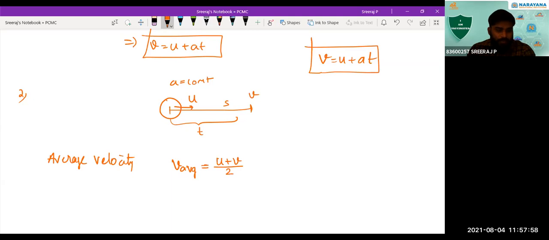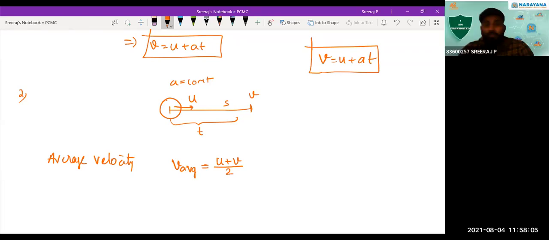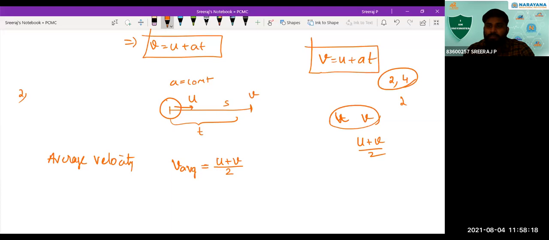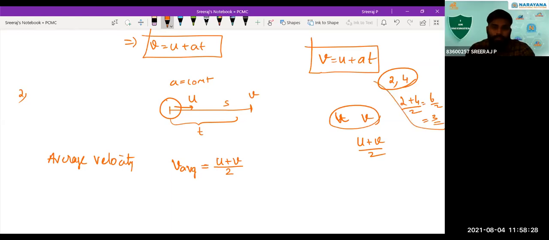So once you get the average velocity, how do you get displacement? See, we have initial velocity u and final velocity v. How do you find the average of these two values? (u plus v) by 2. If we have the number 2 and the number 4, what is the average of these two values? 2 plus 4 divided by 2, so that is 6 by 2, equal to 3, correct? It's not time; the average of these two velocities we are finding. Is that clear?